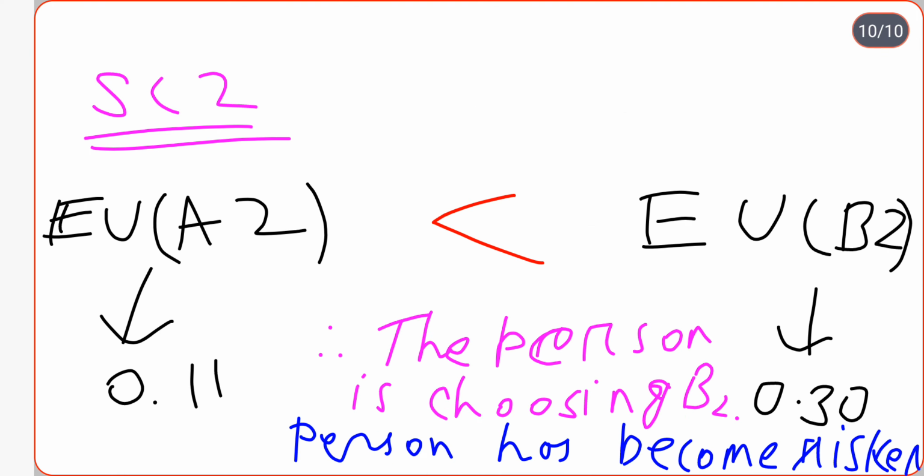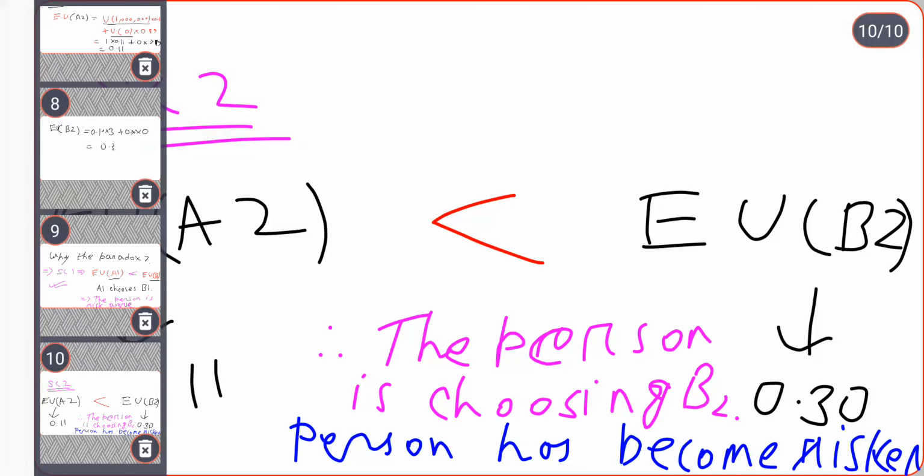But here the person has become a risk taker, a risk seeker, right? So the risk seeker chooses B2, because in B2 the expected utility is higher, and in the expectation of a higher reward he chooses B2. So this is Allais' paradox.